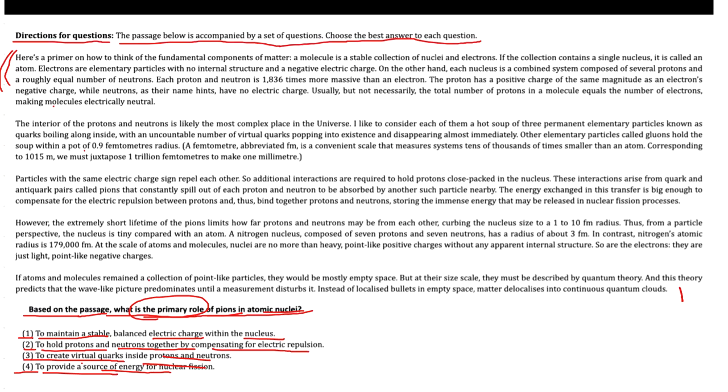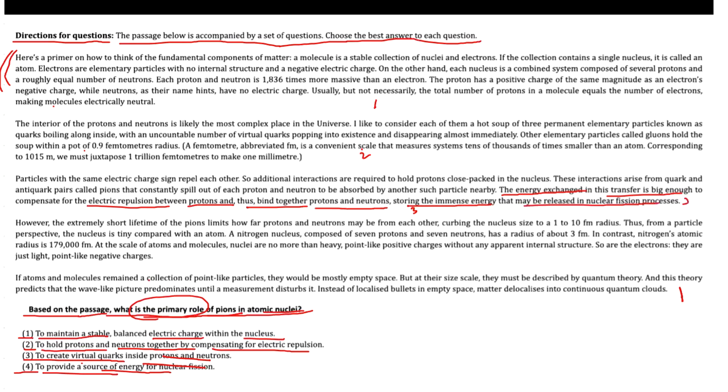Now, if I observe the first paragraph, second paragraph, and third paragraph, in the third paragraph it is stated that the energy exchanged in this transfer is big enough to compensate for the electric repulsion between protons, and therefore it binds together protons and neutrons, storing the immense energy that may be released in nuclear fusion process, isn't it?